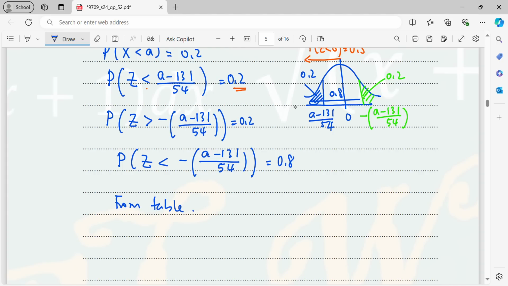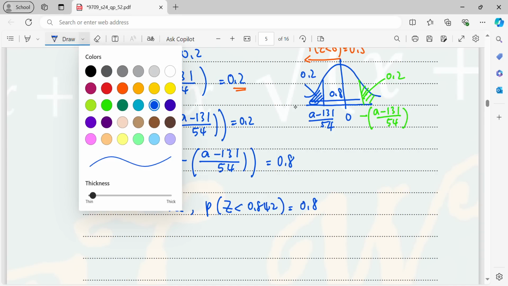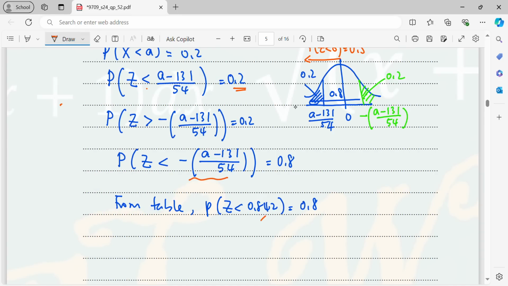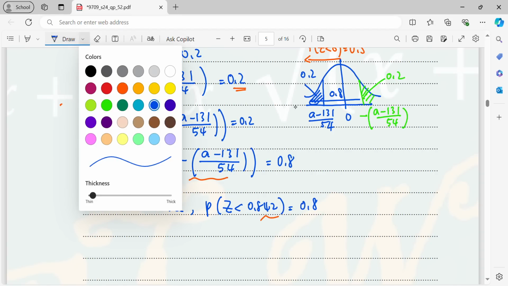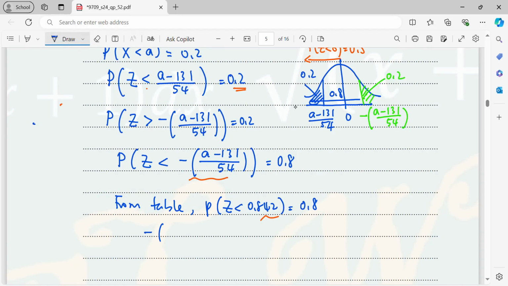From the table, P(Z < 0.842) will be a probability of 0.8. So now I just compare these two values and form one equation. Therefore, you will be getting negative of (A minus 131) over 54 equals 0.842.